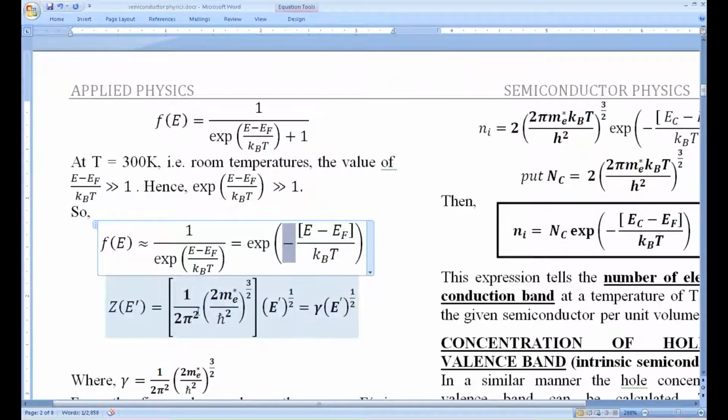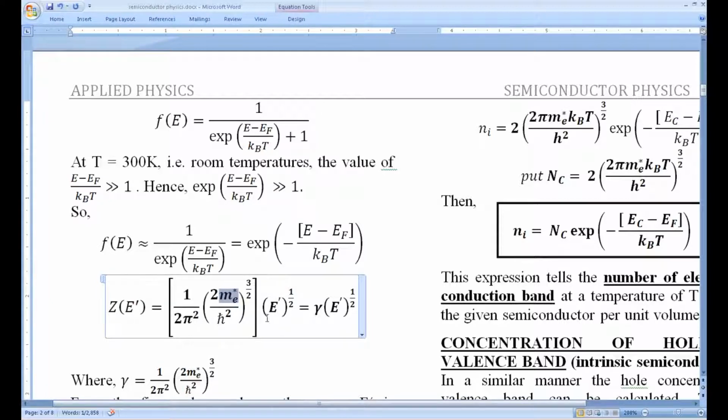This expression you can refer to the previous video on density of states, where we have derived it. So this Z of E dash is equal to 1 by 2 pi square, there it was (2m by h cross square) to the power 3 by 2, there was no me star. As we are dealing with electrons in the conduction band, we are just using a subscript e. For holes we use h or p. The star is because it is effective mass. It's not the real mass, because the electron's mass is going to vary inside the band. So we use this me star, not m, and the remaining is same.